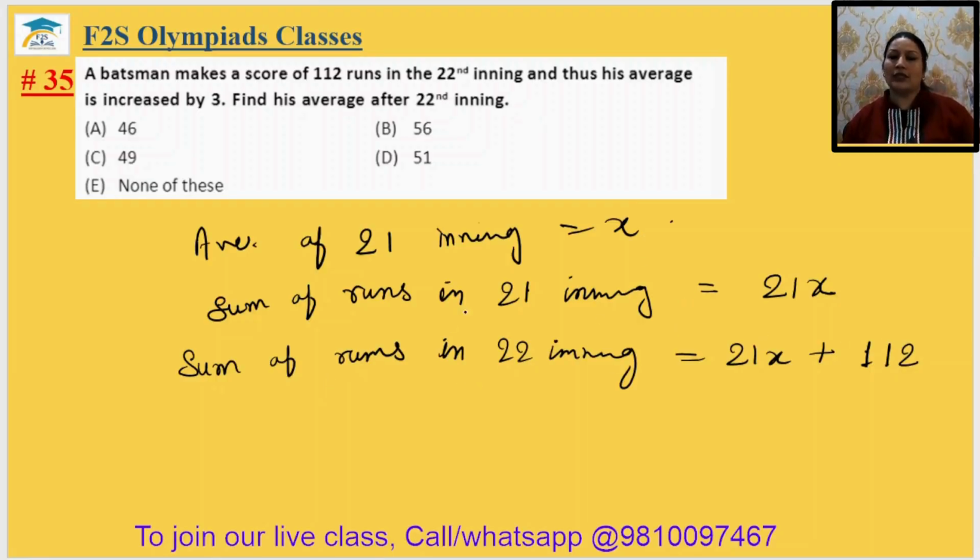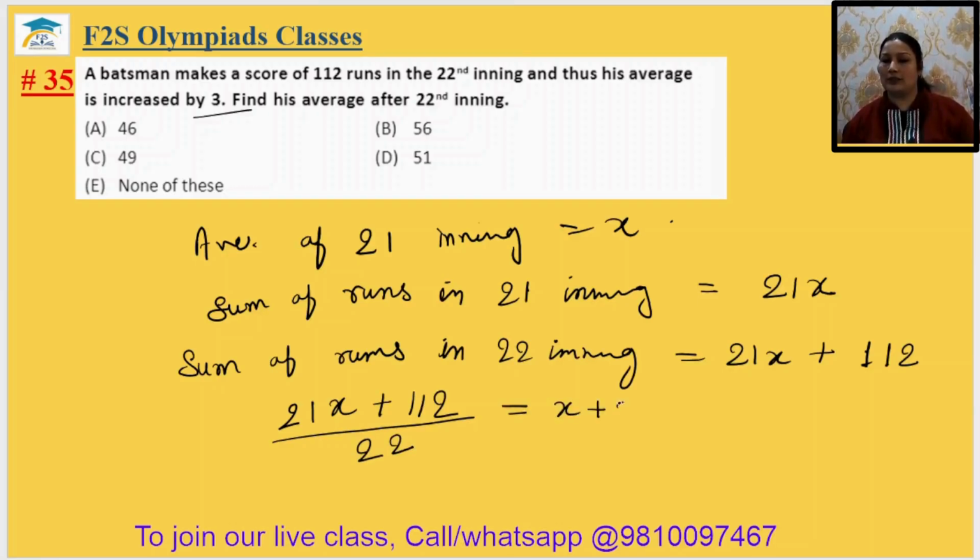Now what is the effect on the average? Average increased by 3. So we can write (21x plus 112) upon 22 equal to x plus 3.